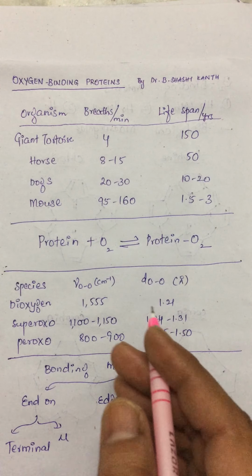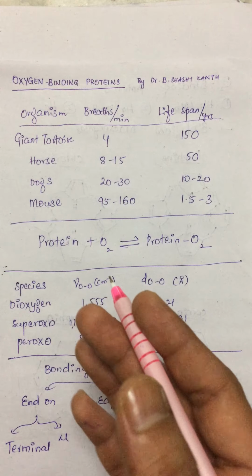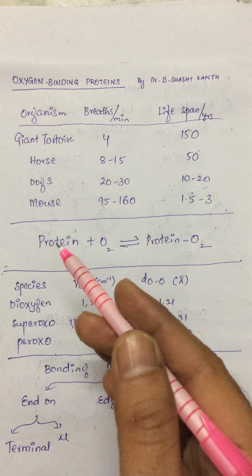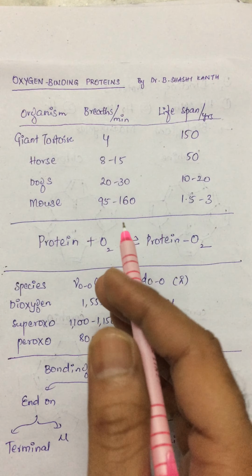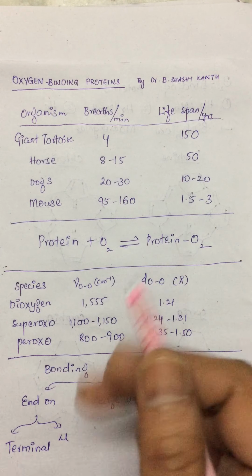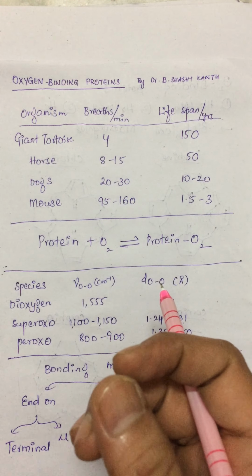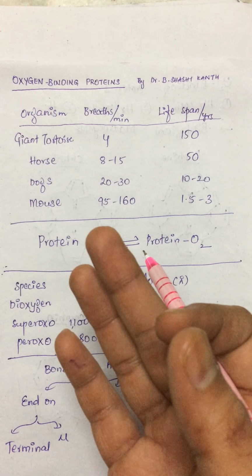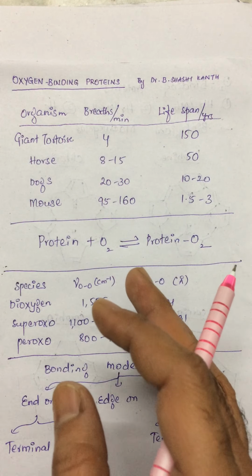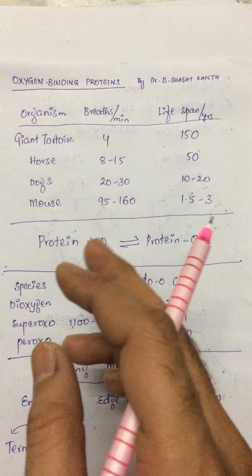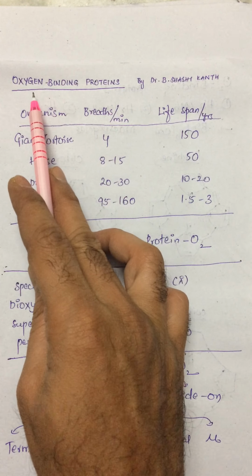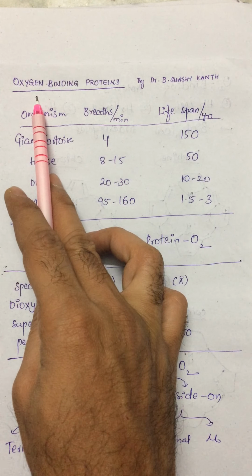Hello everyone. After a brief introduction to biocoordination chemistry, we will discuss the oxygen binding proteins. Whatever biomolecules are available, these biomolecules with metals, we can broadly classify into three different types: one being the oxygen binding proteins, the second being the electron carriers, and the third being the metalloenzymes. But for our syllabus, we only have oxygen binding proteins. These are the proteins that bind the oxygen reversibly.